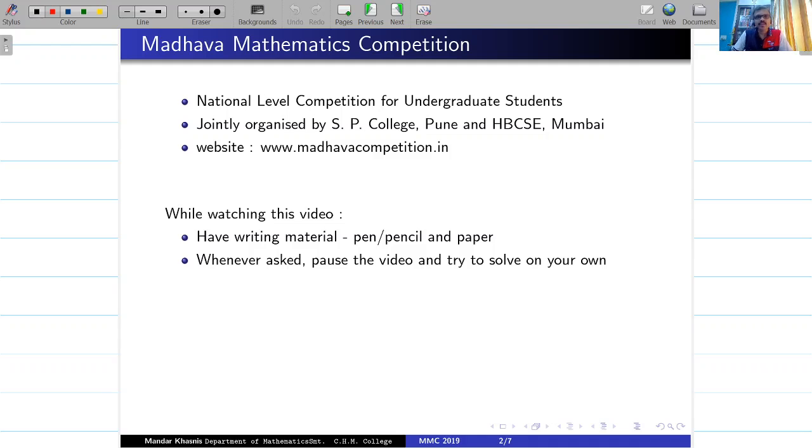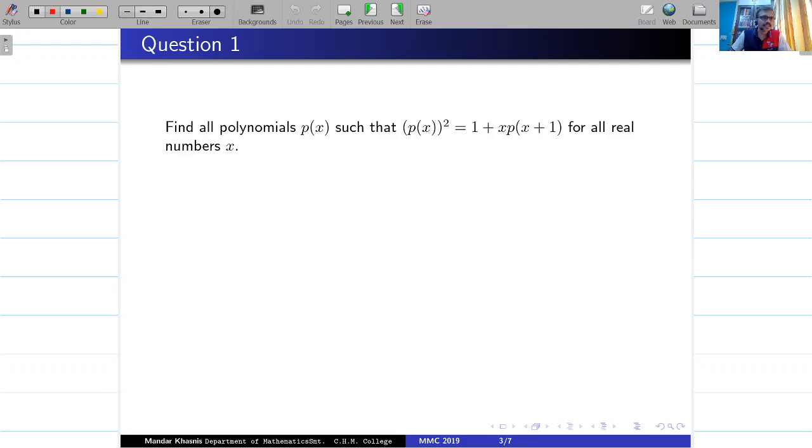Question number one, descriptive question. Please read the question. It says: find all polynomials p(x) which satisfy some condition for all real numbers x. Now, how to begin, where to begin? Whenever a polynomial is there, and there is some equation in terms of polynomials, we would like to start with degree. So let's take the degree of the polynomial p(x) as n.